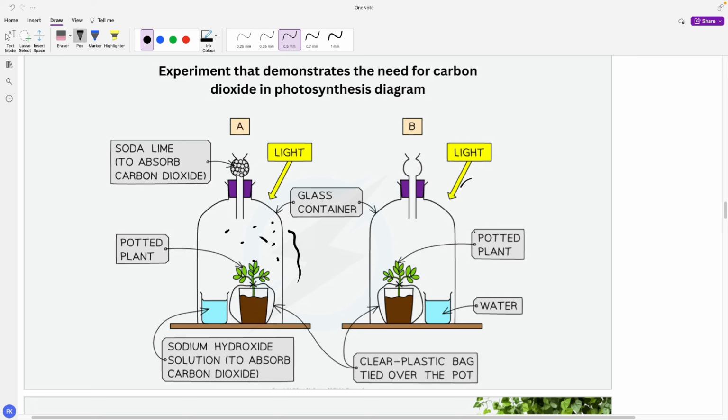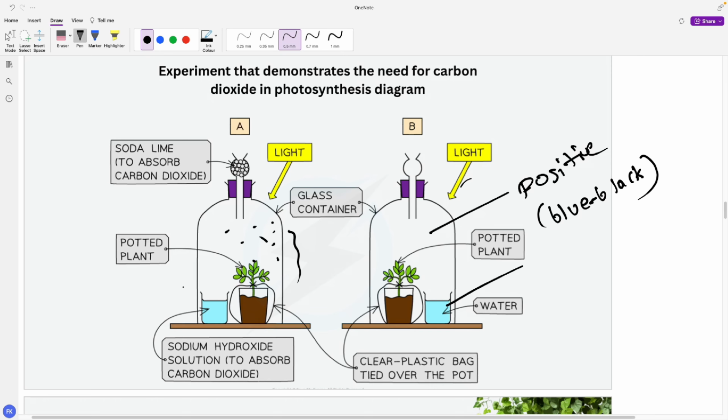Whereas at B, it is a control, right? Water is used as a control over here, as water cannot absorb any carbon dioxide. As a result, over here photosynthesis actually occurs. So the iodine test is positive over here, and it turns blue-black in color. Over here it didn't turn anything because the test is negative, because no photosynthesis has occurred.